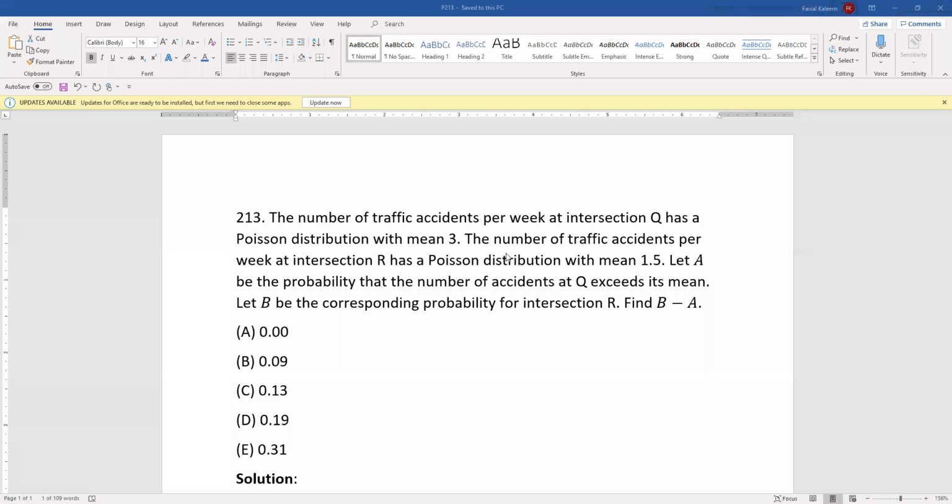The number of traffic accidents per week at intersection Q is Poisson with mean 3. The number of accidents per week at intersection R is Poisson with mean 1.5. Let A be the probability that the number of accidents at Q exceeds its mean. Let B be the corresponding probability for intersection R. Find B minus A.